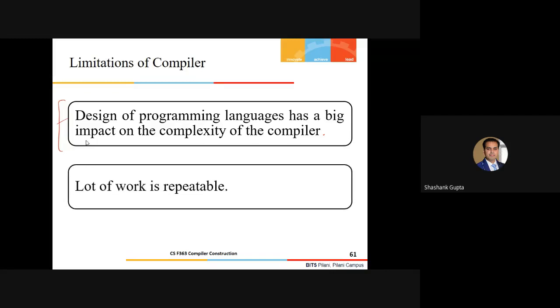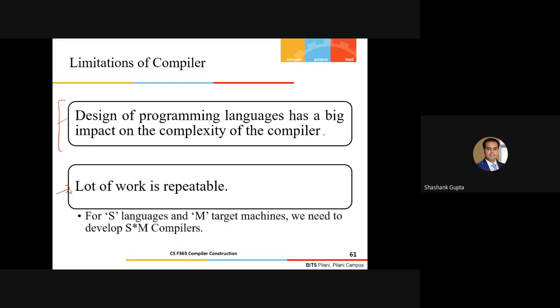A lot of work is repeatable in the development of the compiler. Can anyone justify this point? And again, this is just the opposite of what we have discussed as an advantage. Can anyone justify this point?